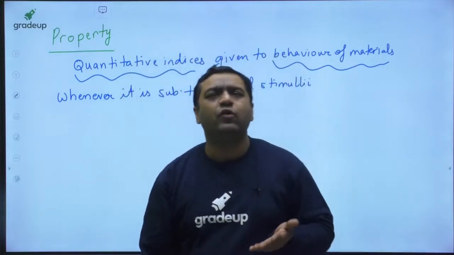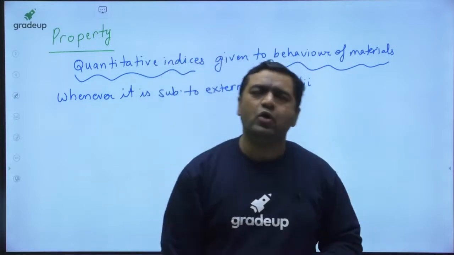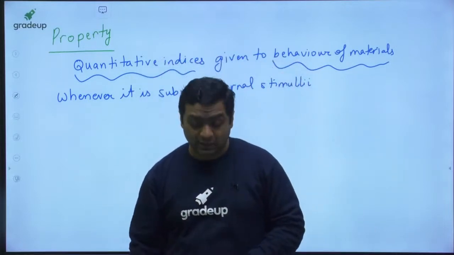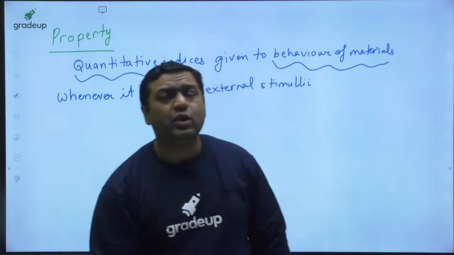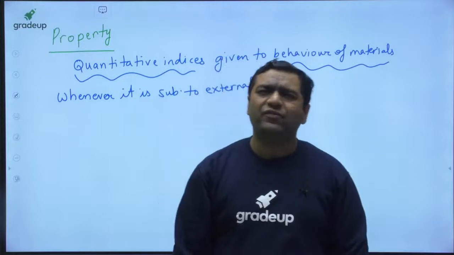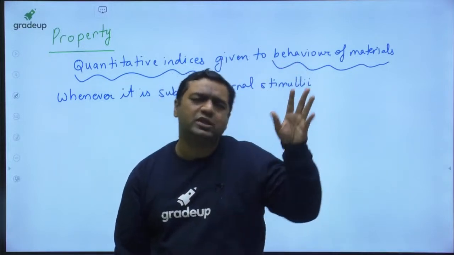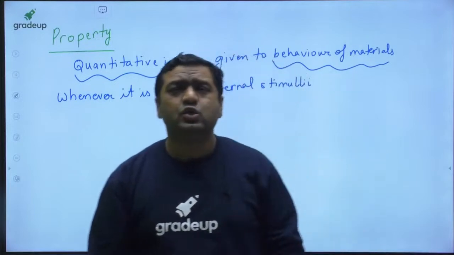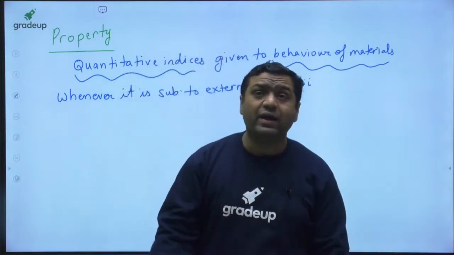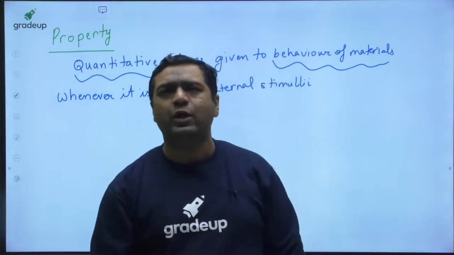Like whenever you are going for a tension test, which is definitely a test everybody has seen, because you study it in your first year only. When you are going for the stress strain diagram for mild steel, you find out yield strength, ultimate strength, elastic constants. These properties you are able to find out only when the experiment is performed. Without performing the experiment, you cannot see.